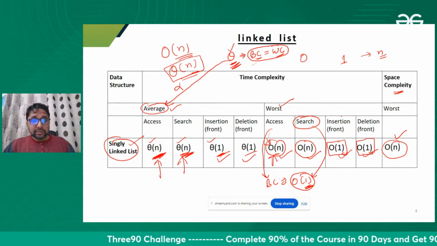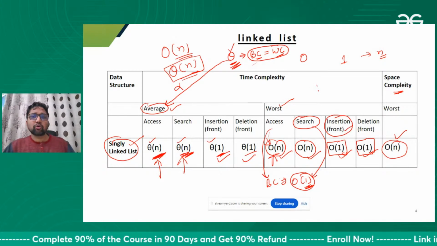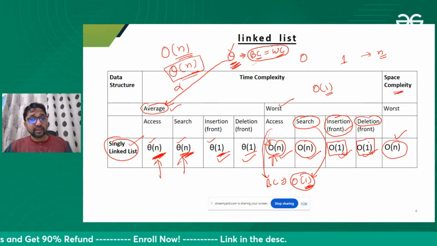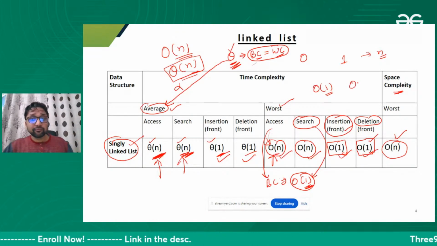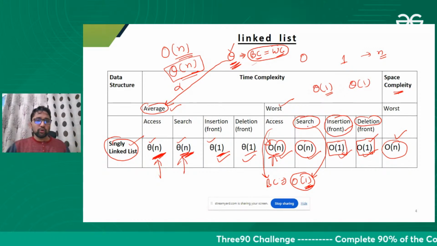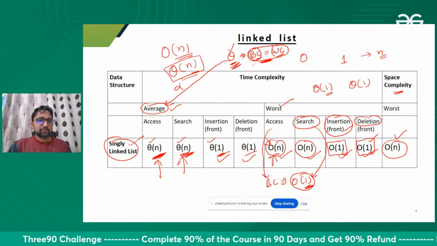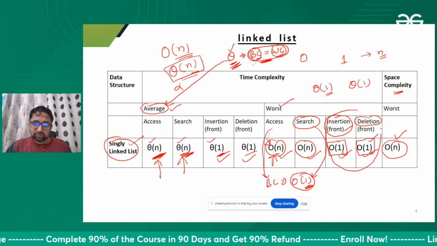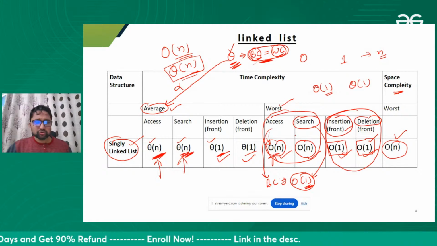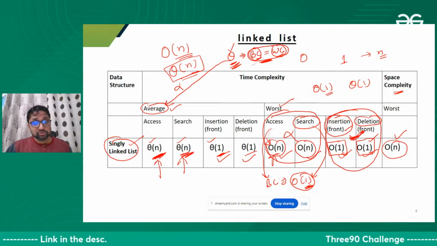Why? Because insertion at the front in the best case and worst case will take order of one time only. Deletion in the best case and in the worst case will take order of one time only. So we can represent both of them with theta. If you want to go into more detail, you just need to know one thing: we use theta notation when best case and worst case both are same. Here best case and worst case both will be same. Here best case and worst case are not same, so we should not use theta here. Theta is not allowed here. We can use theta over here, and we can use theta over here.